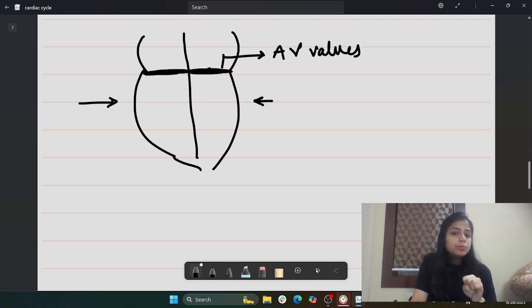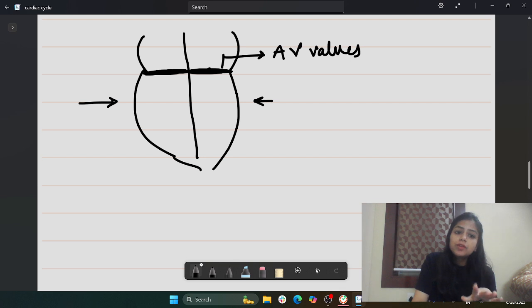But you always have to remember this, student, that when the ventricular contraction begins, at first, because of the increase in the ventricular pressure, the AV valve will get closed, right? After which, because of the build-up of the pressure within the ventricle, that will exceed the pressure of the semilunar valves, and thereby the semilunar valves will get open. That means first the AV valve will get closed, then the semilunar valves will get open.